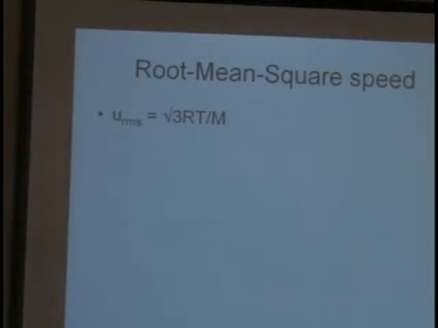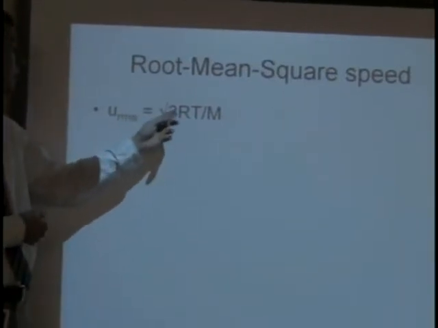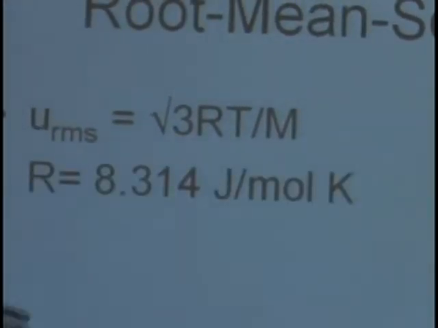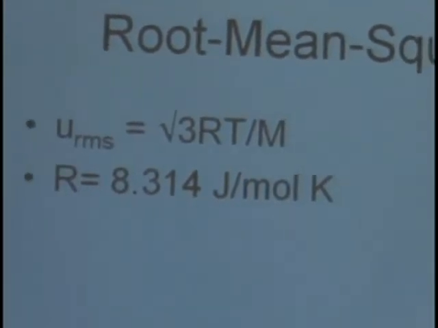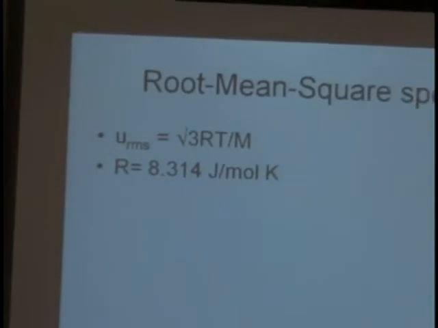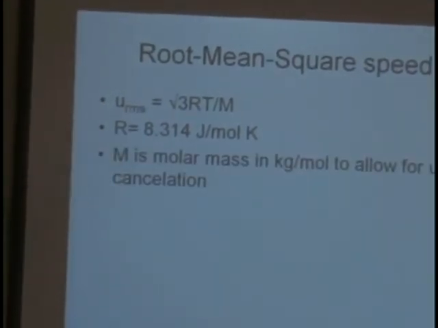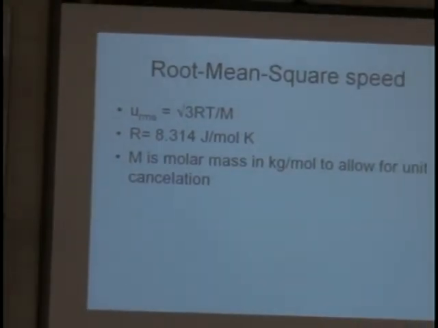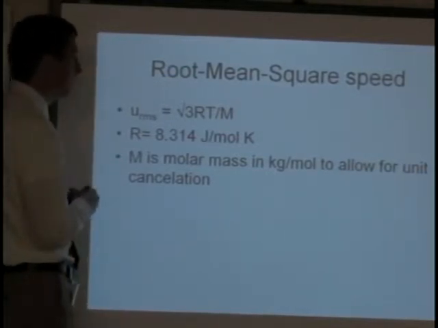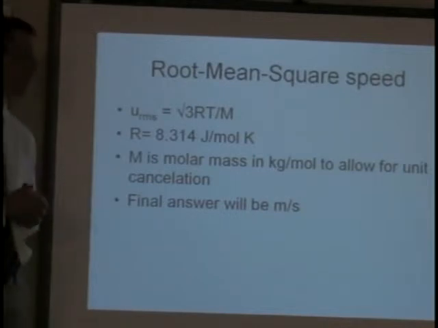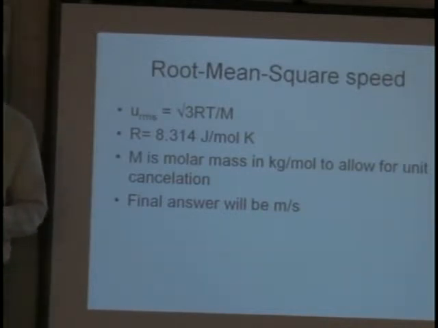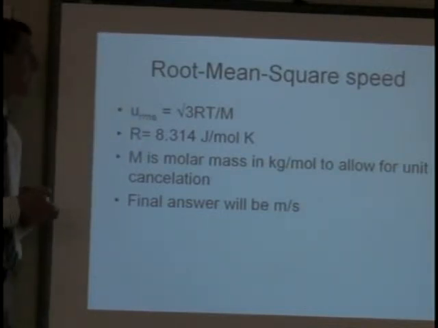And to find the average molecular speed, it's the square root of 3RT divided by M, where M is capital M for molar mass. In this value, the R is an energy, 8.314 joules per mole Kelvin. So this is a little bit different. Once again, the M is for molar mass, which in this case would be kilograms per mole to allow for unit cancellation. And the last thing to mention is speed. In this case it is measured in meters per second for the gas. Again, I'm uncertain if you will see this or not. I just wanted to quickly bring up this equation to you.